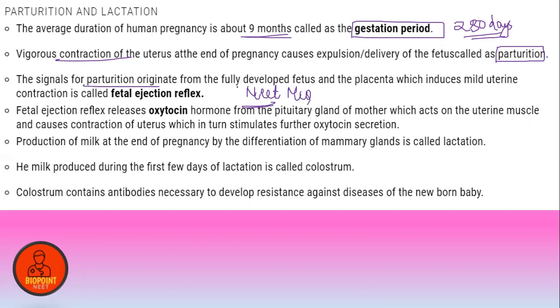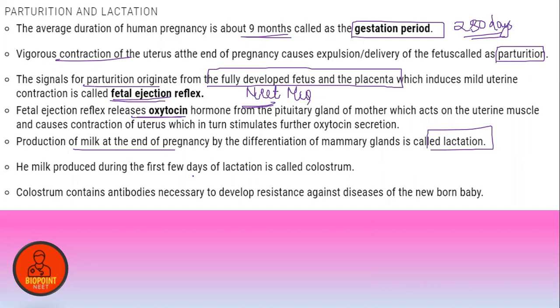The signals for parturition originate from the fully developed fetus and the placenta. It is not originating only from the placenta, and not only from the fetus; it originates from both. It induces mild uterine contractions called the fetal ejection reflex. The fetal ejection reflex releases the hormone oxytocin from the pituitary gland of the mother, which acts on the uterus and causes contraction. Production of milk at the end of pregnancy is known as lactation.